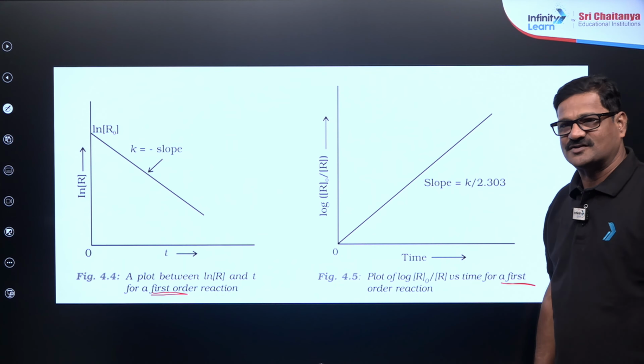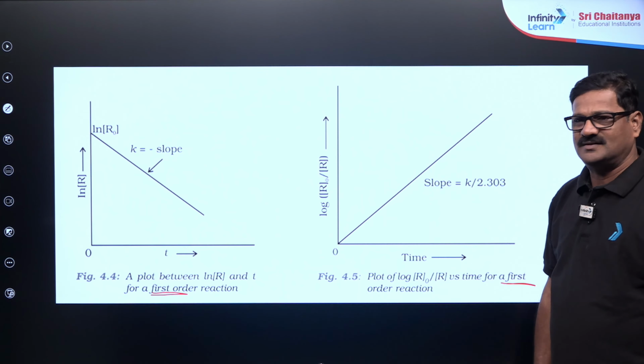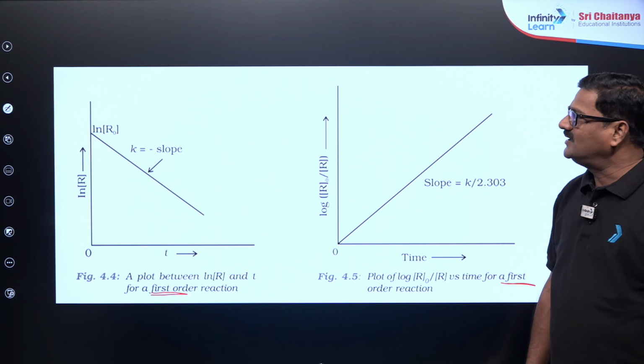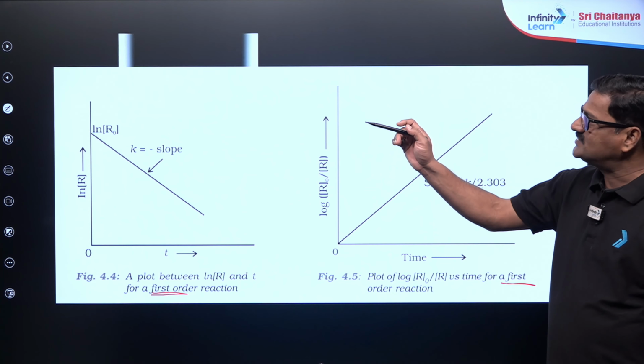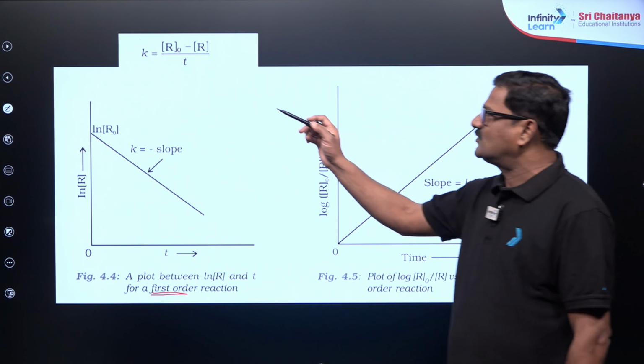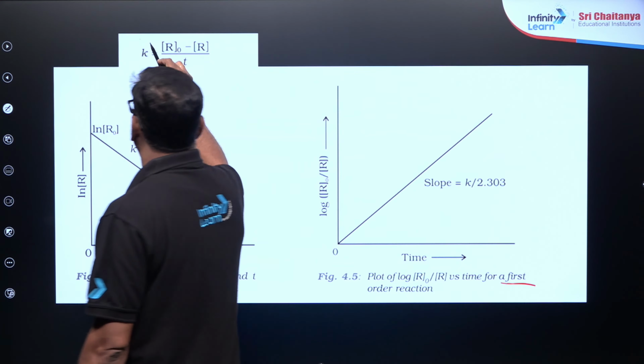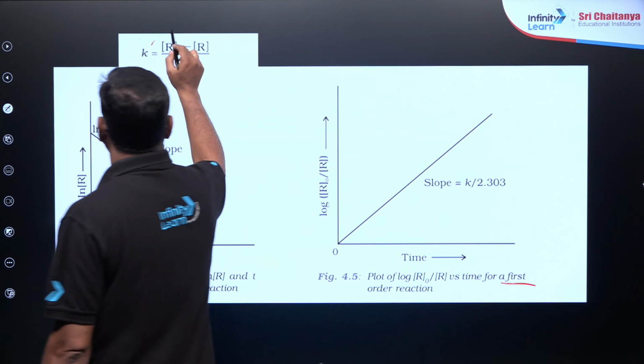So CBSE के लिए preparation अच्छा होगा. So CBSE is going to ask you directly a question based on this, and you see the equations here. This is k is equal to R naught minus R by t. This is for the zero order, and you are going to get k is equal to 2.303 by t log R naught by R, and this is going to be the first order. So this is zero order का है, and this is going to be first order का है.